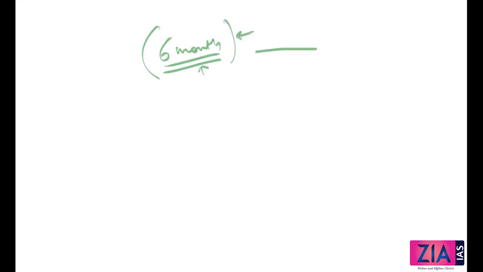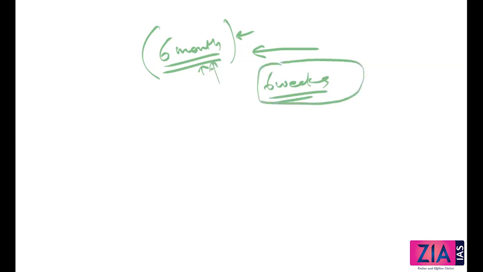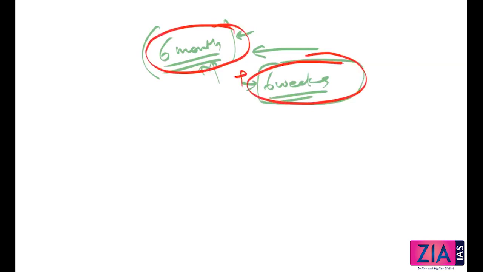Now once the parliament session starts, the ordinance needs to be approved within 6 weeks of the reassembly of the houses. So 6 months can be the gap between two sessions. Once they reassemble, within 6 weeks. So what is the maximum time period for which an ordinance can last? It will be 6 months and 6 weeks. Can it last beyond that? Yes, when it is approved by the parliament, by both the houses, then it can last. Okay, so, guys, now look into this executive power, judicial power, legislative powers.